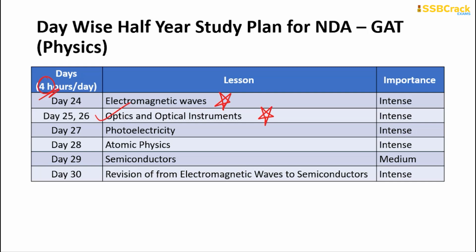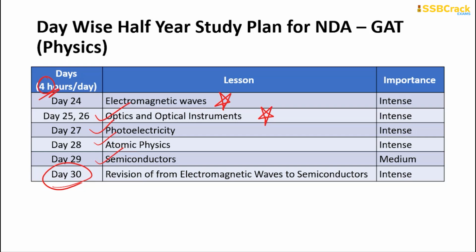Okay, you will then spend one day each learning about photoelectricity, atomic physics and semiconductors, and on the last day, day 30, you will have the revision of the topics from electromagnetic waves to semiconductors. With this you will be finishing the complete physics portion, and you need to make sure that the better and more you write your notes, the better you will be able to score in the NDA examination.